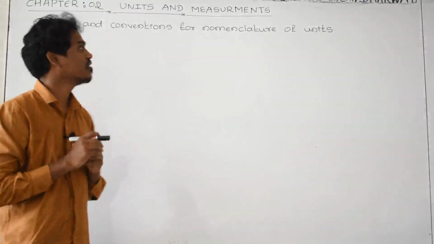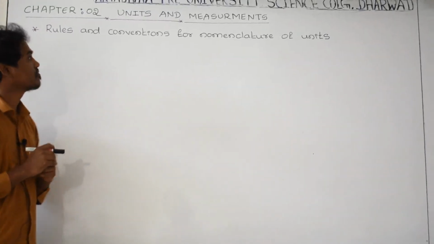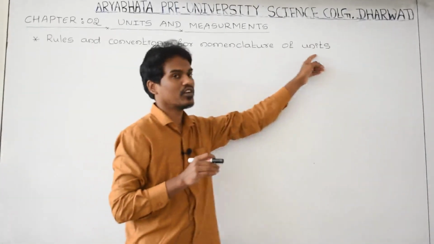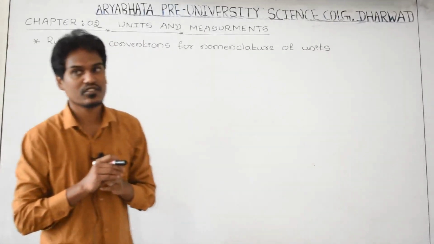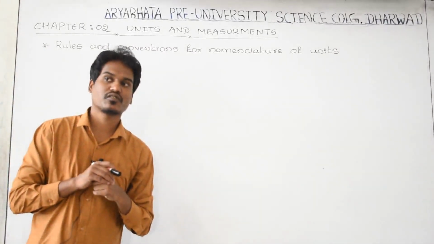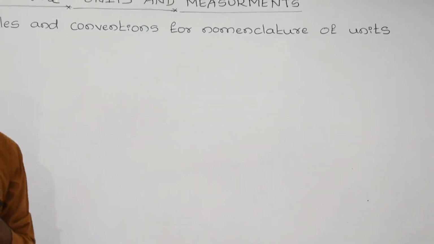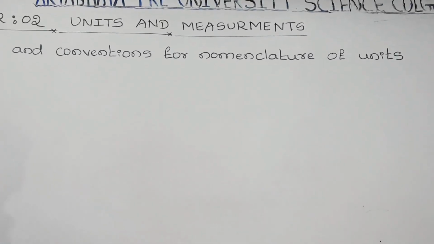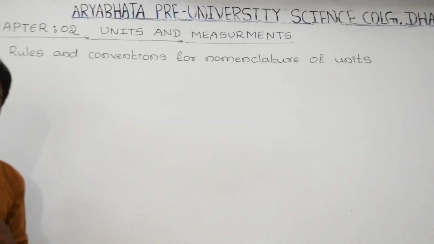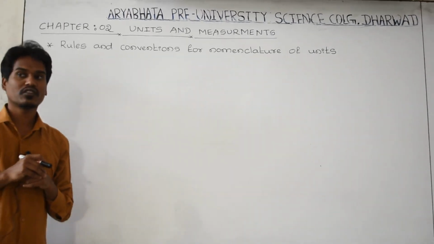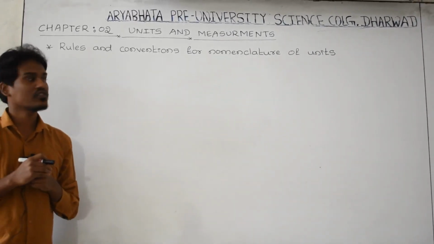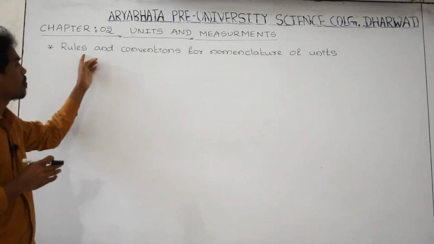Good morning students. Today we will start the concept of rules and conventions for nomenclature of units. In the last class, till today, we have studied fundamental units, the fundamental physical quantities and their units. In physics many physical quantities are there, and we have to study them.